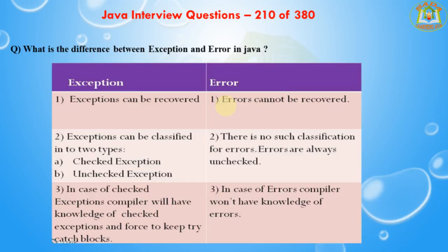Error cannot be recovered. Exceptions can be classified into two types: checked exceptions and unchecked exceptions. There are no such classifications for errors. Errors are always unchecked. In the case of checked exceptions, the compiler will have knowledge of checked exceptions and force you to keep try catch blocks. And in the case of errors, the compiler won't have knowledge of errors.